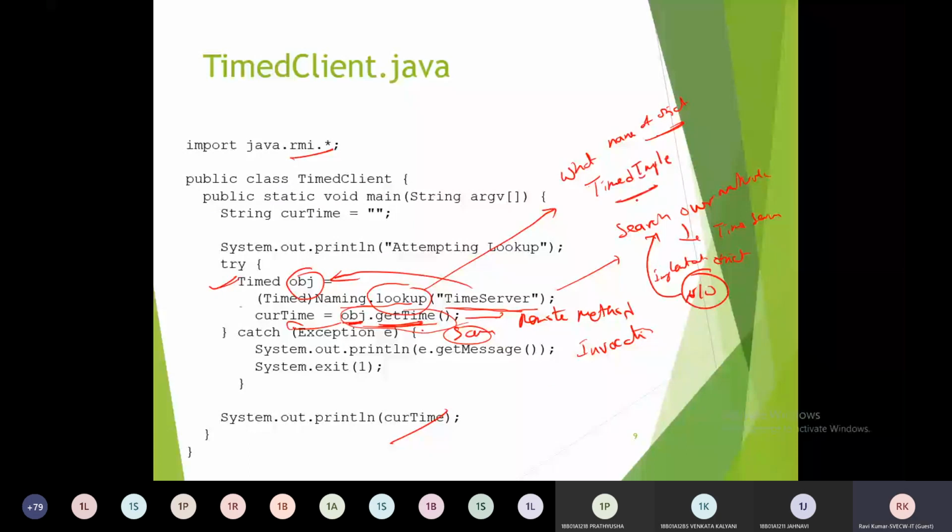So this will be written by Naming.lookup. Observe the point here: the TimedImpl class object we are storing into the Timed type. Is it possible or not? If it is possible, what is the reason for this possibility?